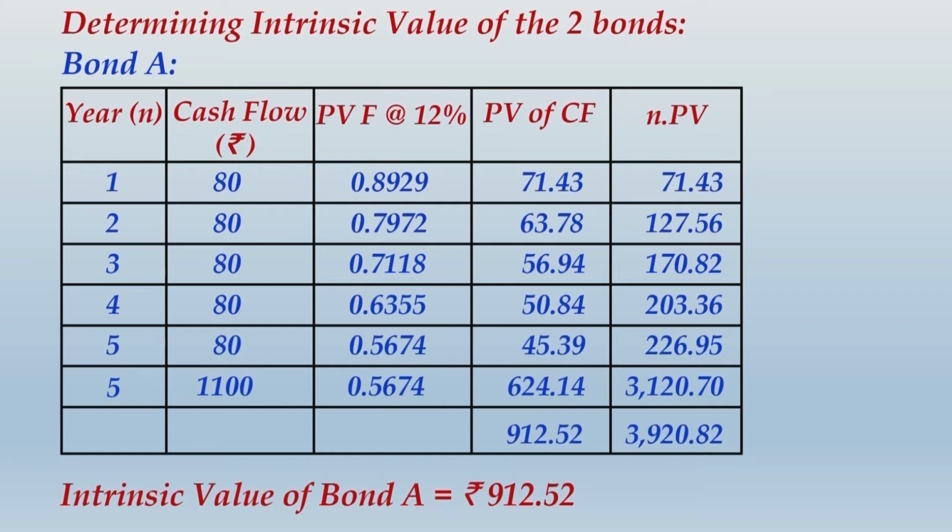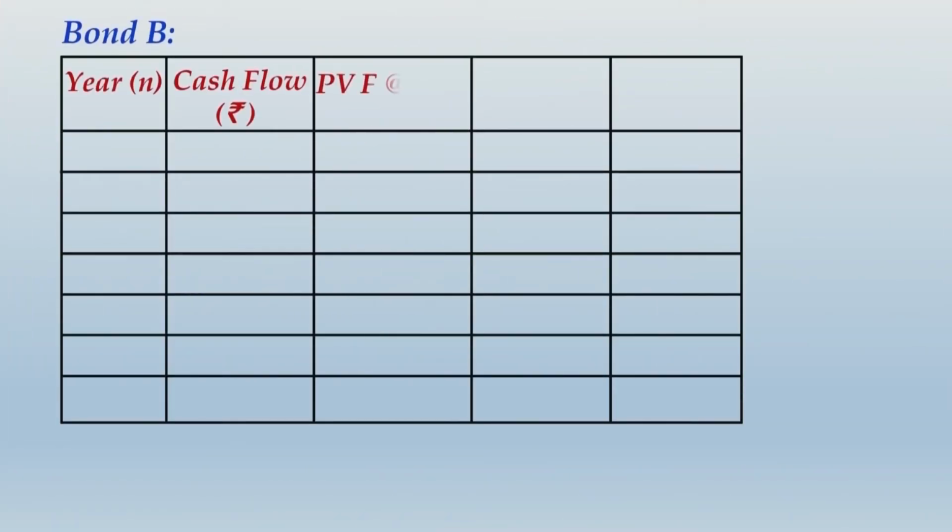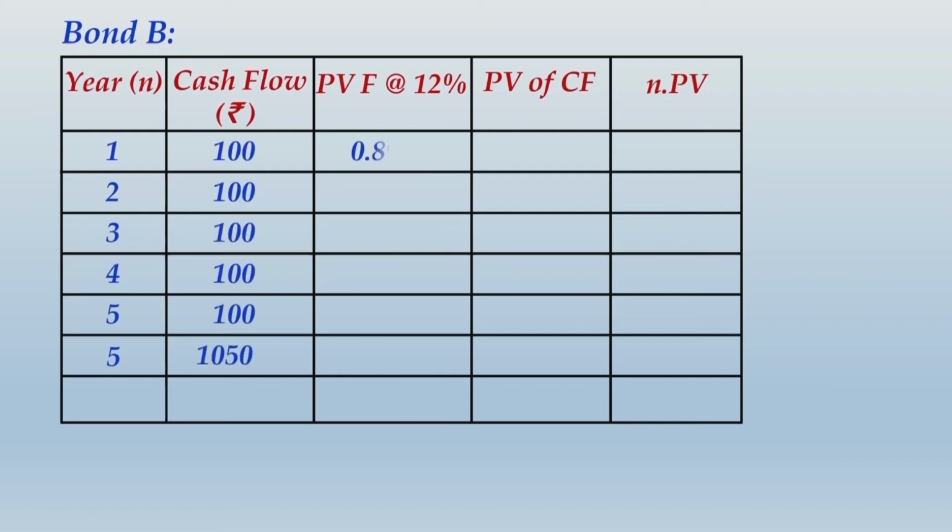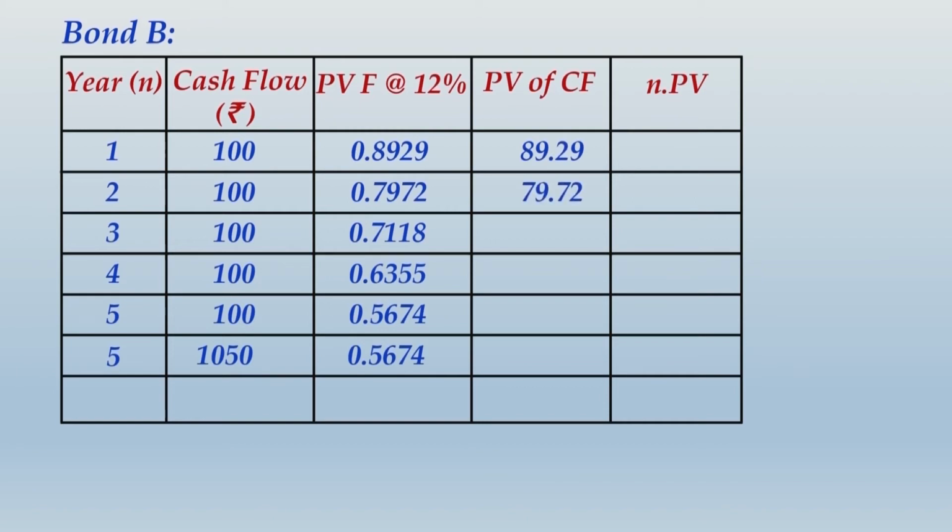Alright friends, you would have finished writing these calculations. Let us move ahead and make similar calculations for bond B. So for bond B, the same type of calculations. 5 years of remaining maturity. The cash flows over the 5 years will be rupees 100 towards the coupon payment and 1050 towards the redemption price. PV factors will again be determined using a 12% discounting rate, and when you multiply the cash flows with the respective PV factors, you will get the present value of cash flows.